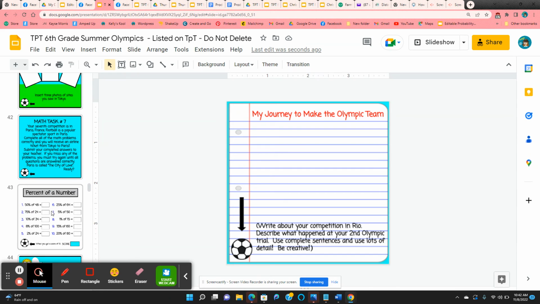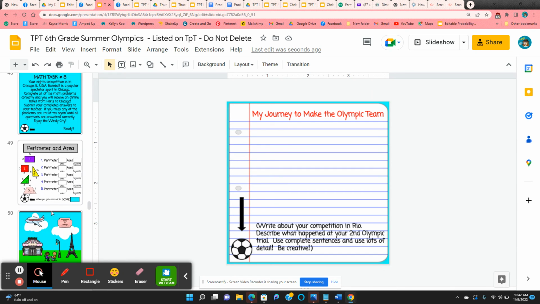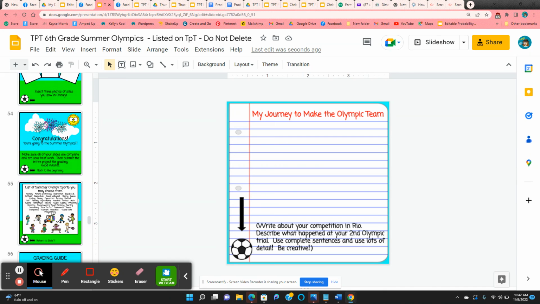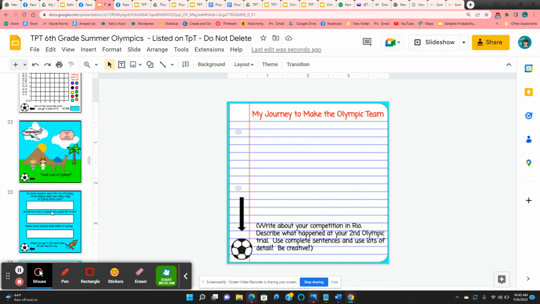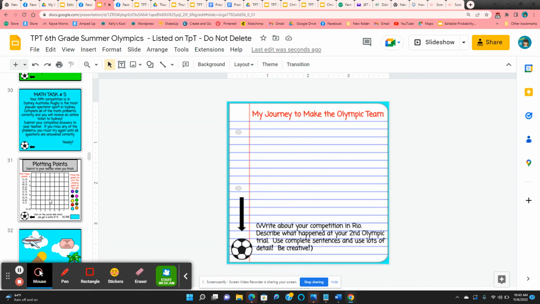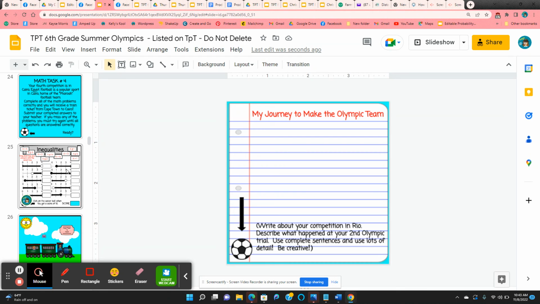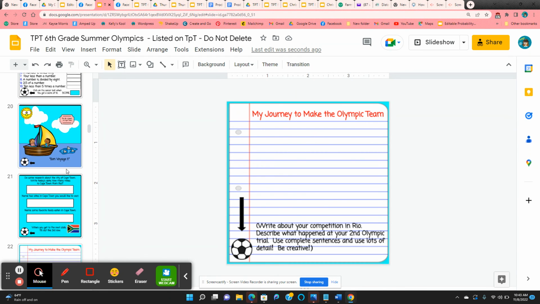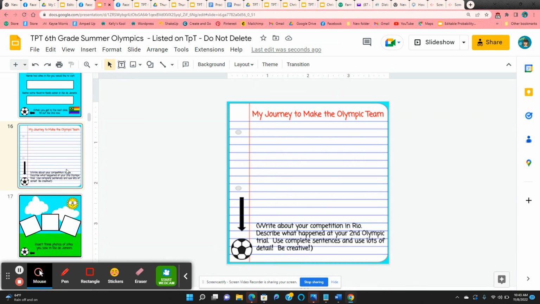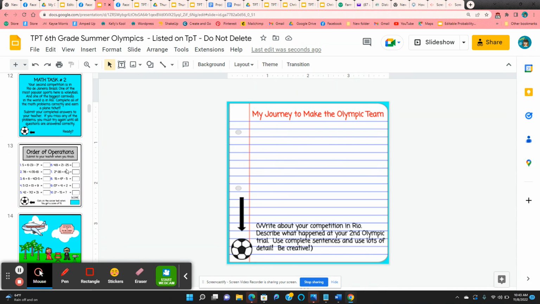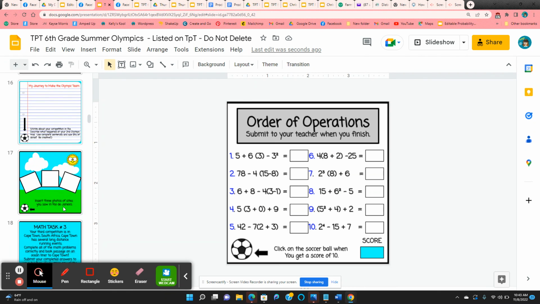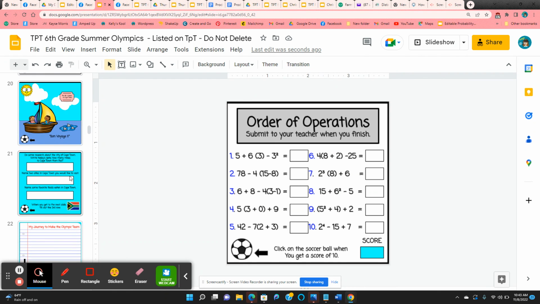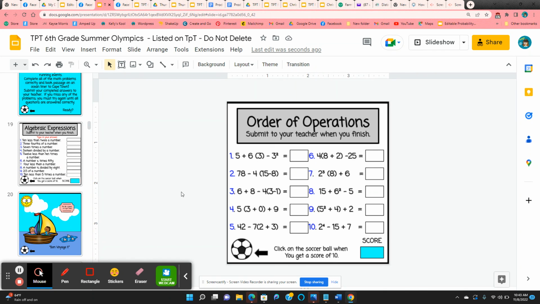So this includes percent of a number, perimeter and area, and some of the others, equivalent fractions, plotting points, inequalities on the number line, algebraic expressions, and then we already looked at order of operations. So that's what it entails. It's a fun project. Takes, like I said, a couple of weeks, and students really seem to enjoy it. So I hope you do.